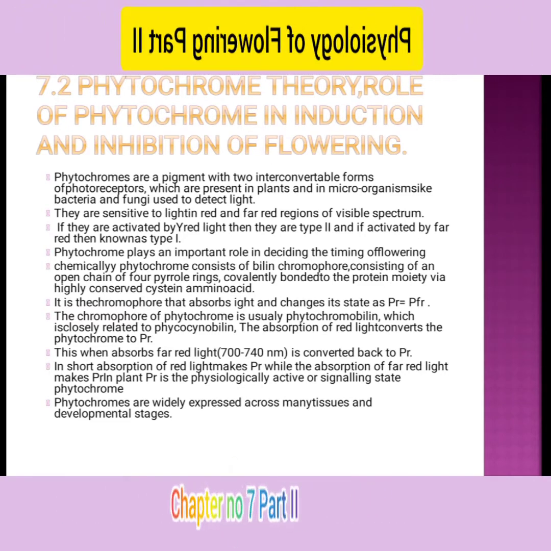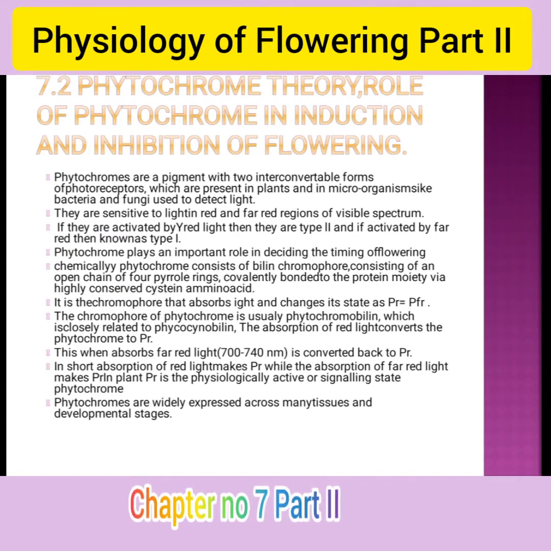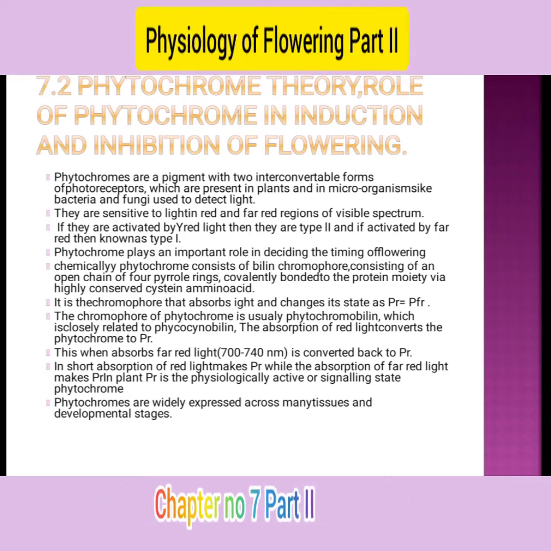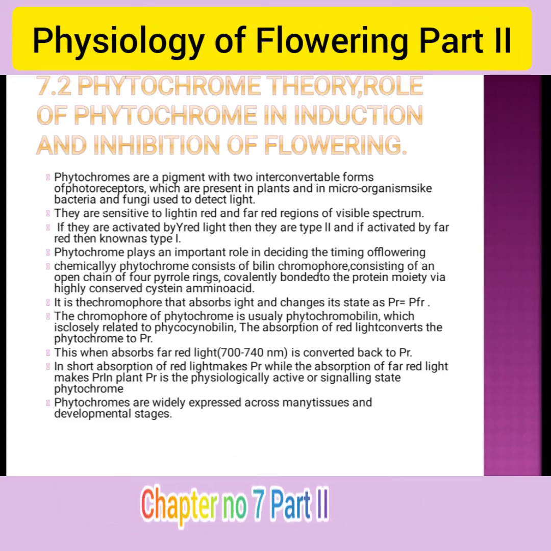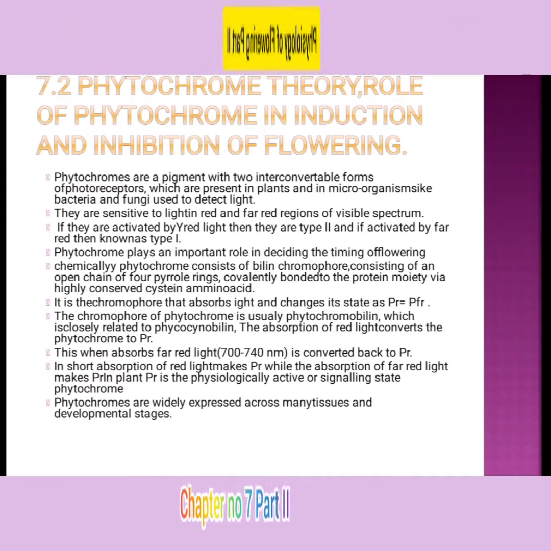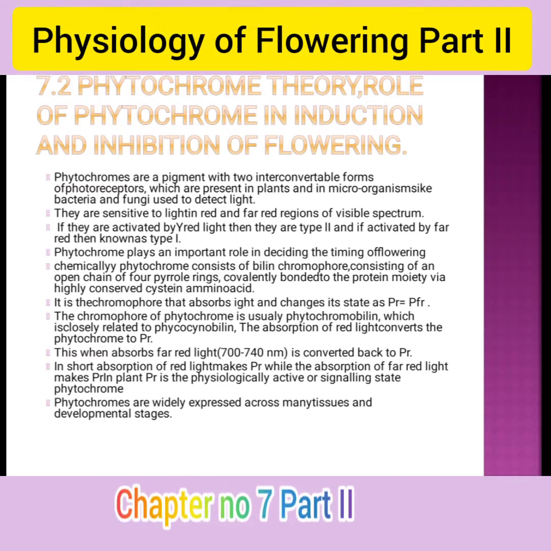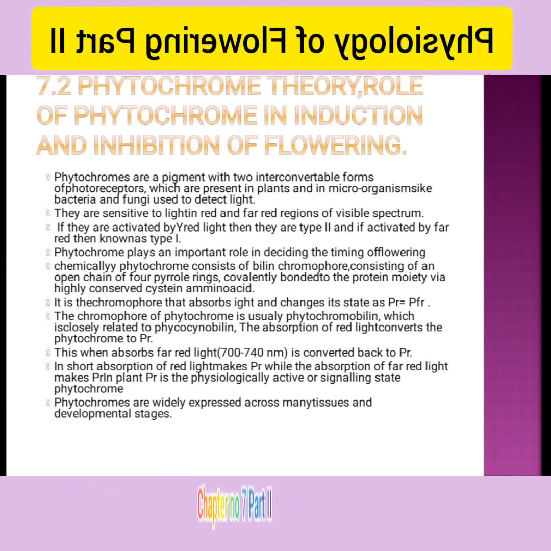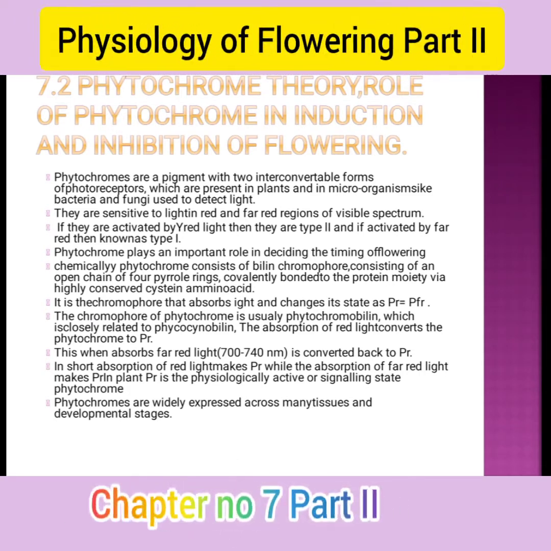The chemical phytochrome consists of a bilin chromophore, an open chain of four pyrrole rings covalently bonded to the protein moiety via a highly conserved cysteine amino acid. These are the major concepts given. That means once phytochromes are synthesized, which form they are present in and which chemicals they bind.